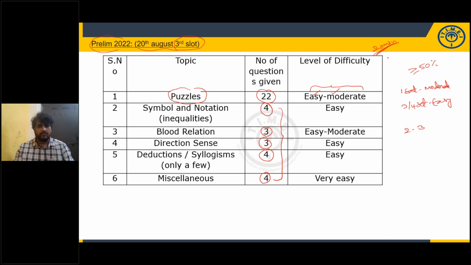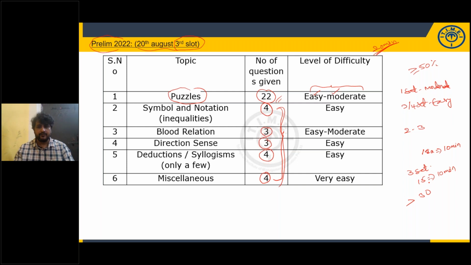So puzzles have been given more importance, and the other areas have 18 questions. For these 18 questions, you can spend a maximum of 10 minutes, even less than that. Out of these 22 puzzles, you could have solved at least 3 sets, each set with 5 questions, 15 in the next 10 minutes. So the total will be more than 30. If you practice mock papers, you'll get the idea. You have to practice a lot.